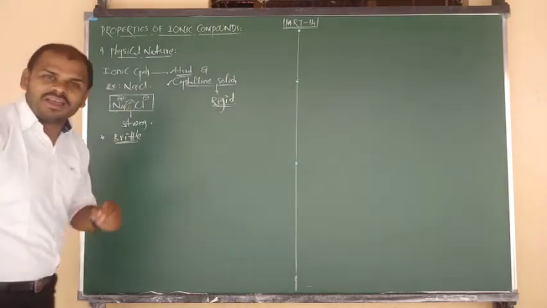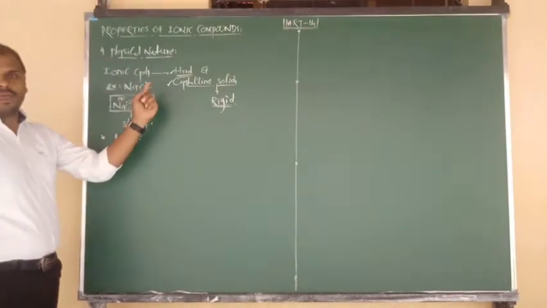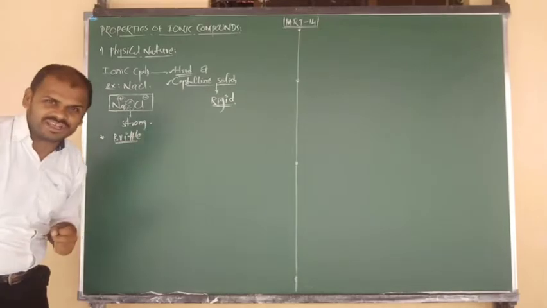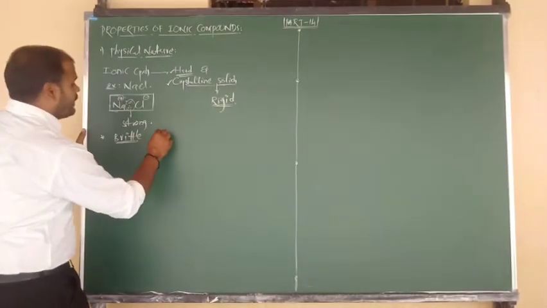It is a property of non-metals beta. But in ionic compounds metal is there, non-metal is there, but most ionic compounds are brittle in nature. Sir, what is meant by brittle? कुछ नहीं बेटा, little bit small meaning.